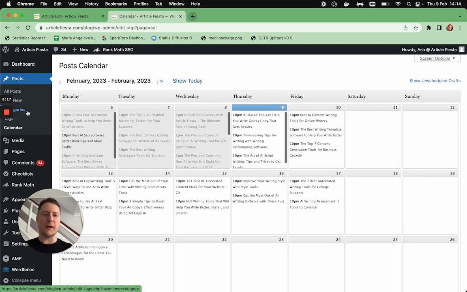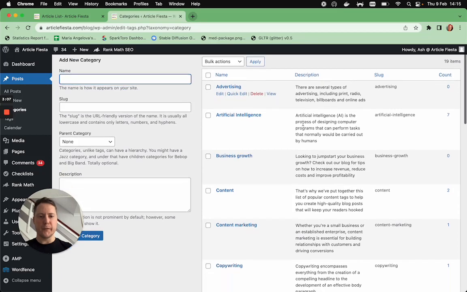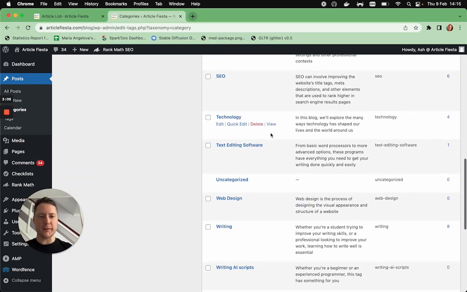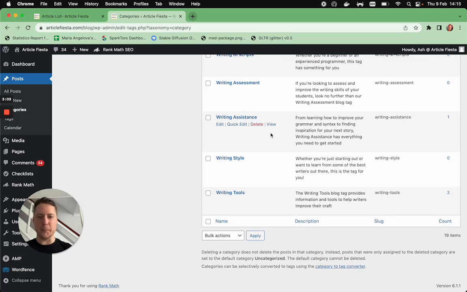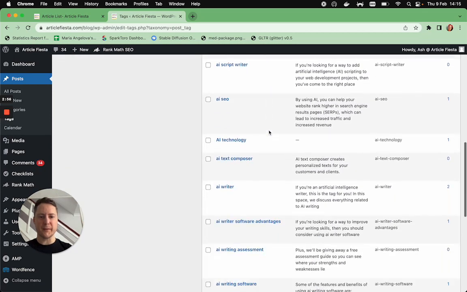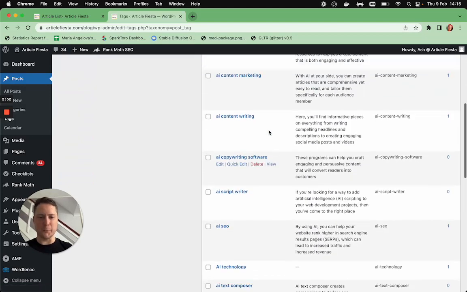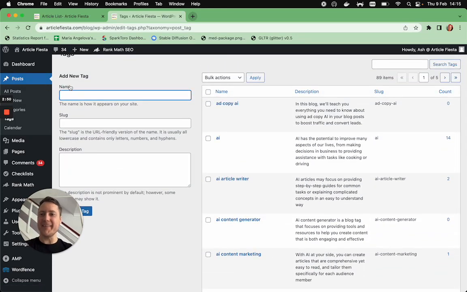So one thing that Article Fiesta will do that all of these other tools won't do is it will handle your categories and your tags. So you'll notice there's a bunch of categories. They've all got text against them. I'm willing to bet that most of you that have blogs probably haven't bothered to fill in this text. It's very important that you do. There's a bunch of tags. It's very important that you fill in these tags. You'll notice the one that I wrote manually is not got the thing in it, so I've failed there.